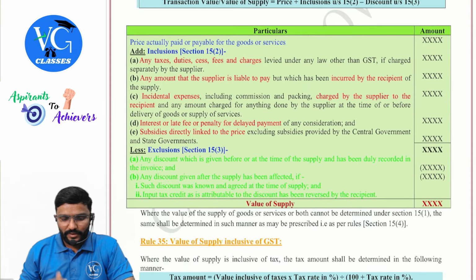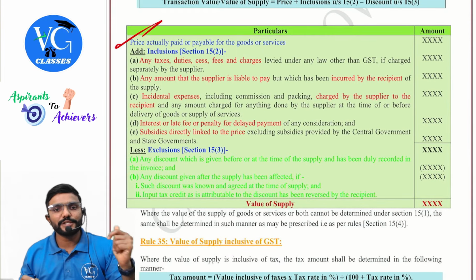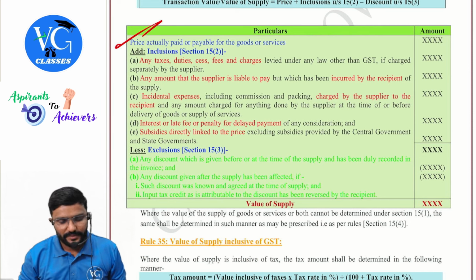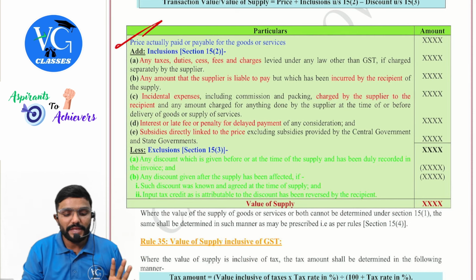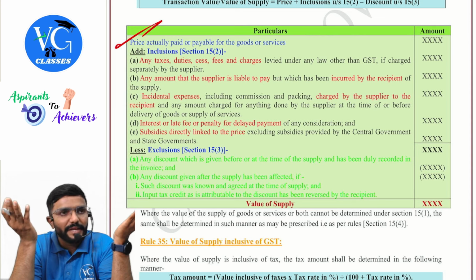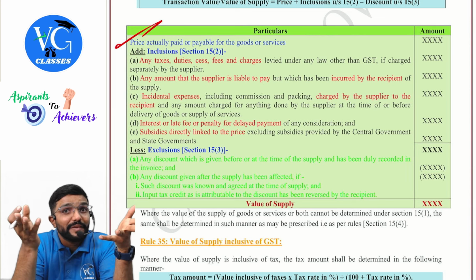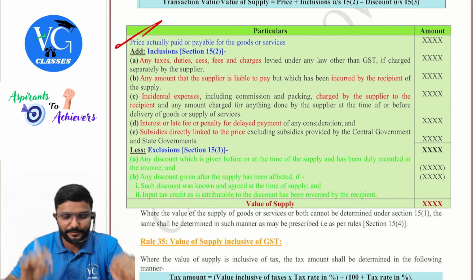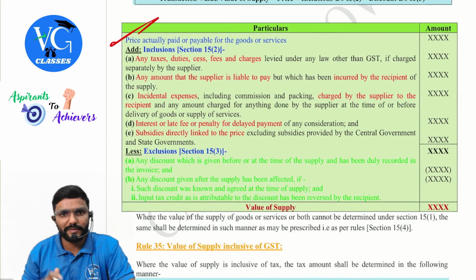Sure. So 15.1 tells the price actually paid or payable for the goods, you take it. Then for that you add. Guys, see, in the exam, all 5 items may not be there. Whatever is there, you add it, whatever they would have given, provided all conditions are satisfied. Okay, what are those? One by one.